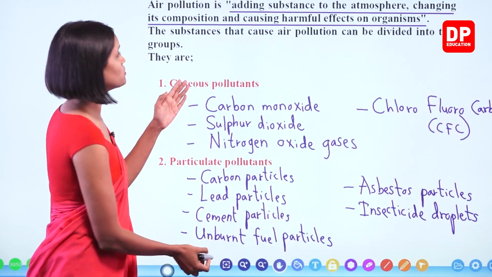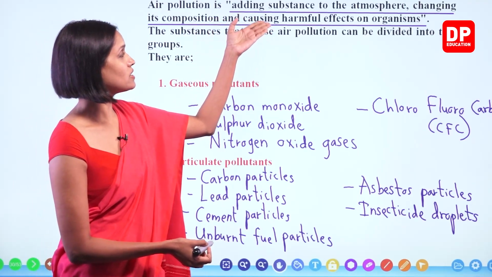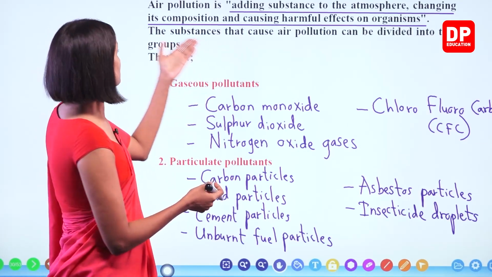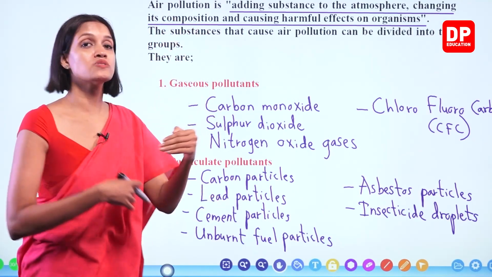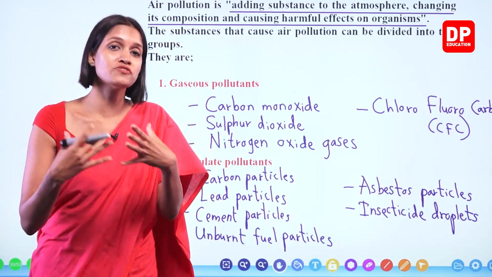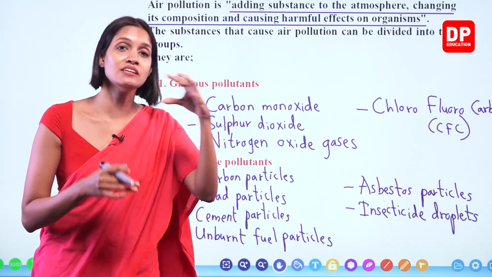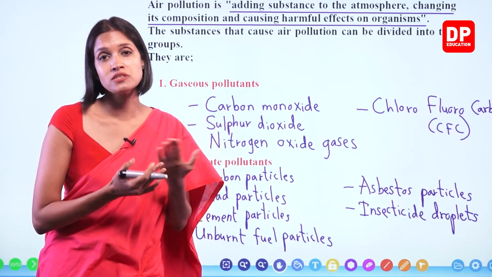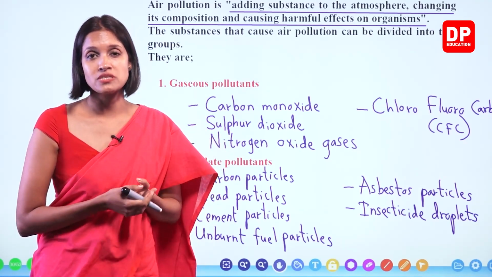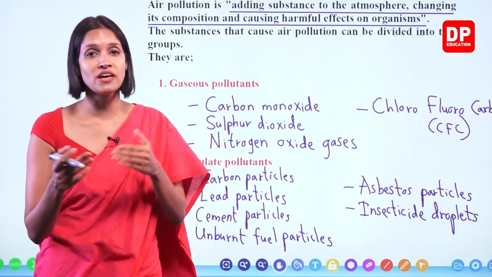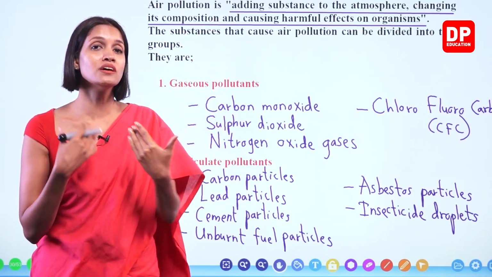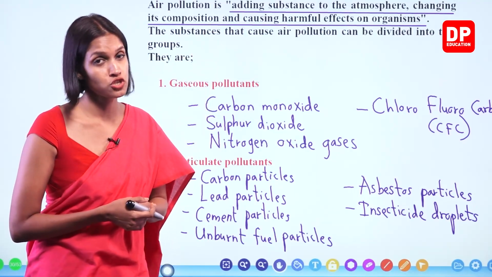Okay, so air pollution is adding substances to the atmosphere in unnecessary amounts, right? It changes its composition, because when extra amounts of some other substances are added, it disturbs the original composition of the atmosphere: 78% of nitrogen, 21% of oxygen, and 1% of the other gases. Here that 1% increases and it takes up the space of the other important gases too, right?